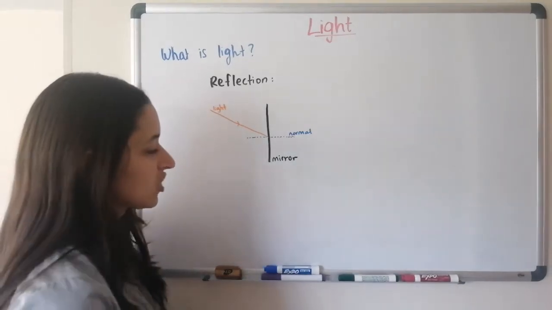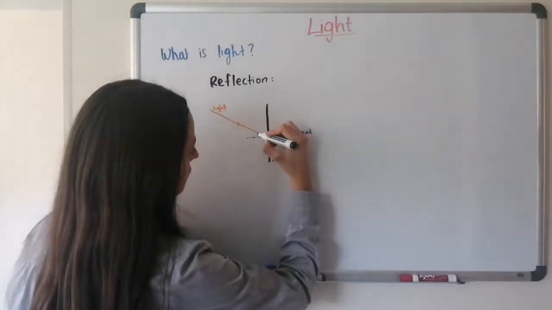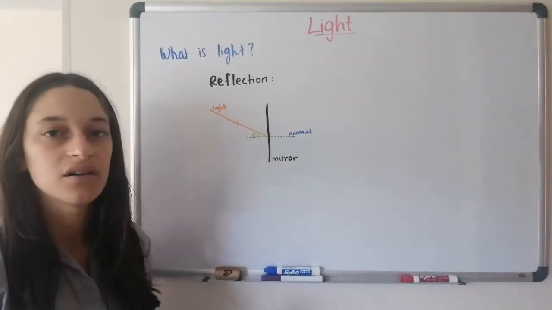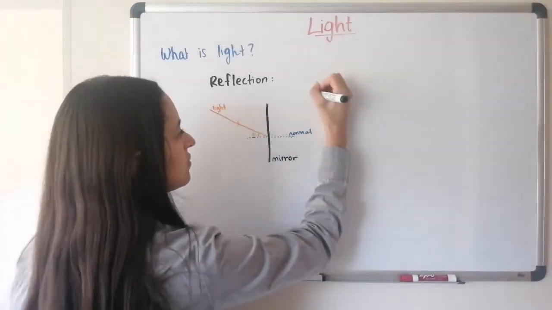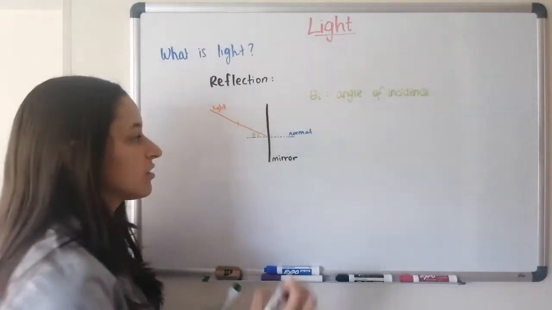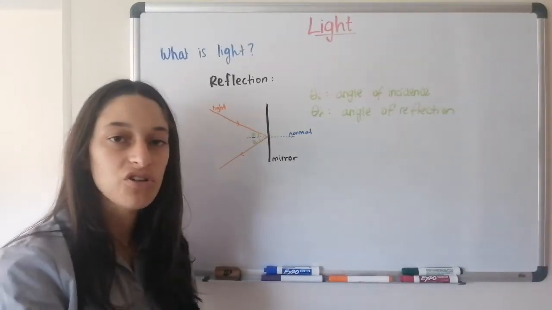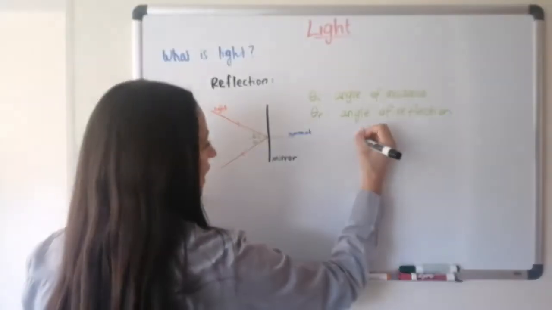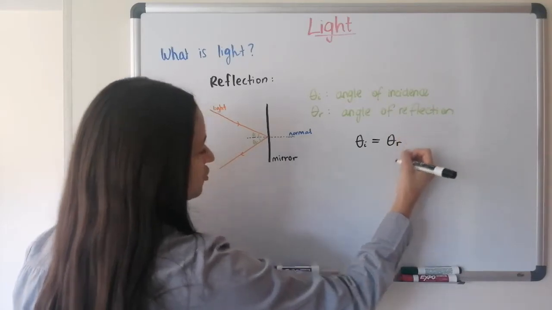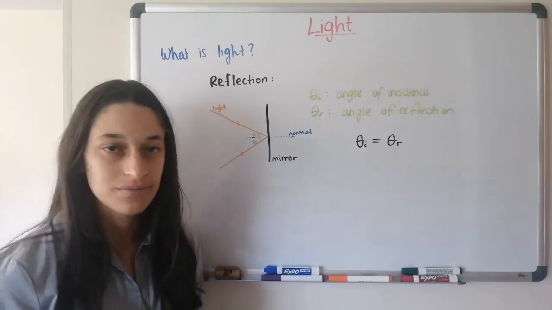So we can find here the angle of incidence, which is here, between the light ray and the normal. And so when the light bounces back, it has to have the same angle of reflection. What you need to remember is just the law of reflection states that the angle of incidence has to be equal to the angle of reflection, always. That's it for reflection. Now let's look at refraction.